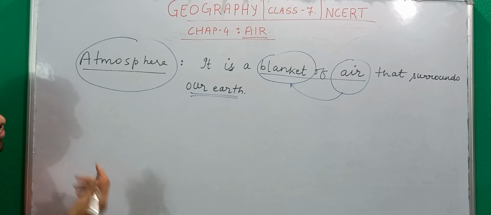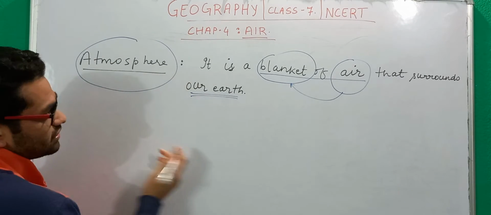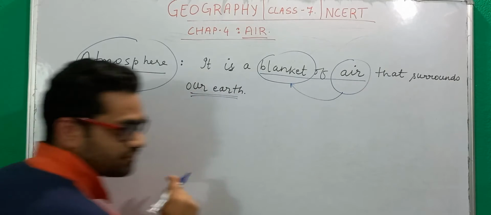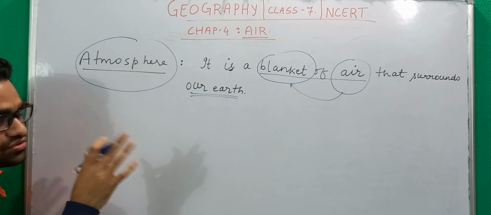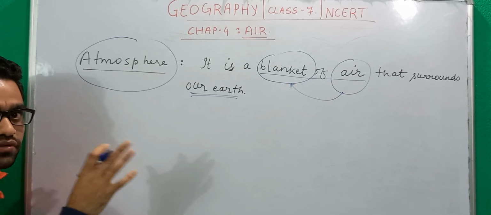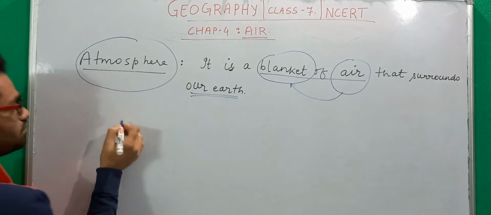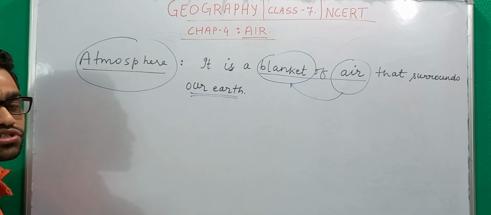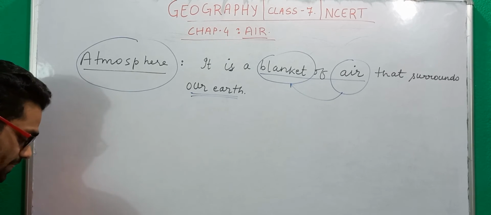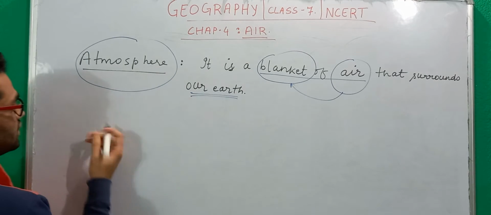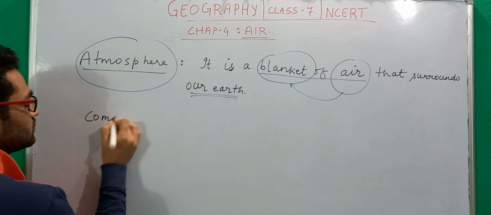Now when we say this air, you will find that this air is not only composed of gases. So let's understand what are the constituents that are present in the air.